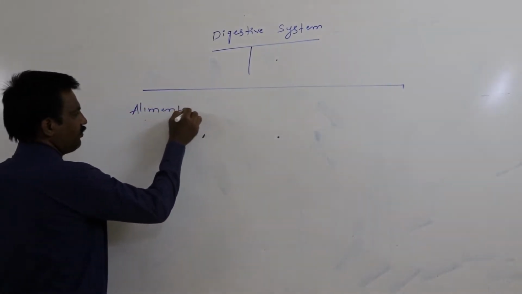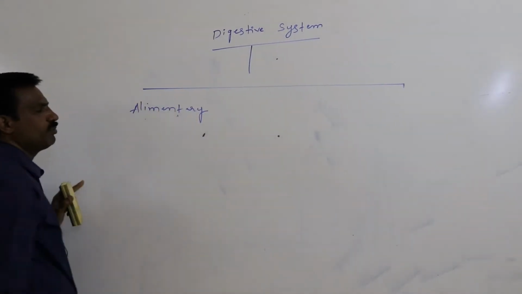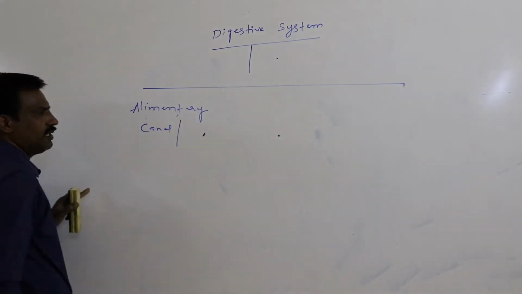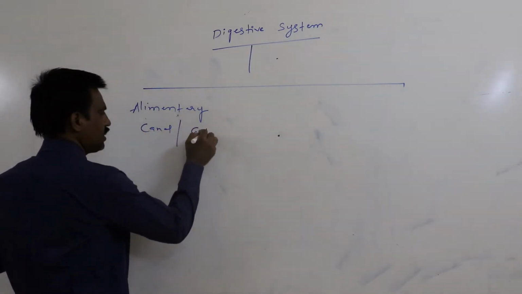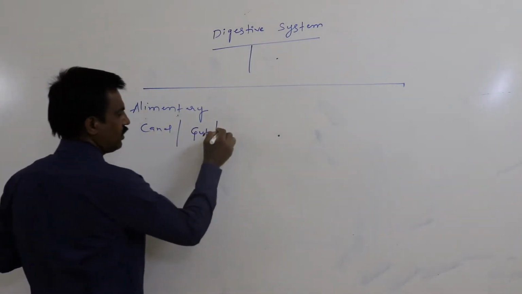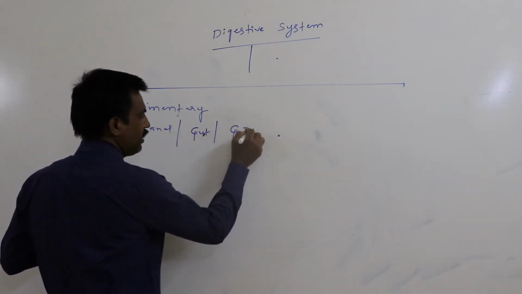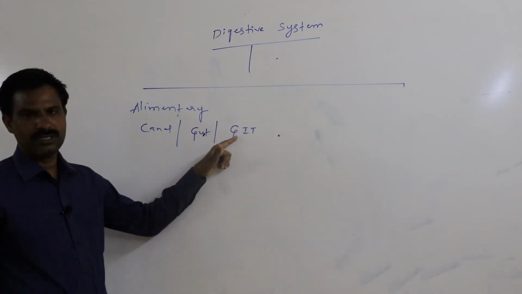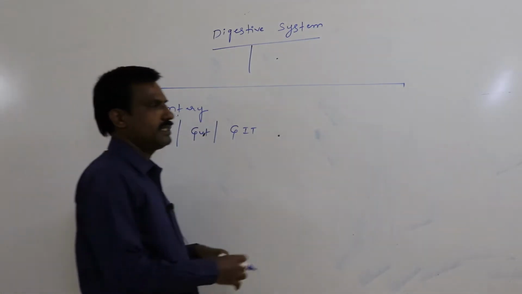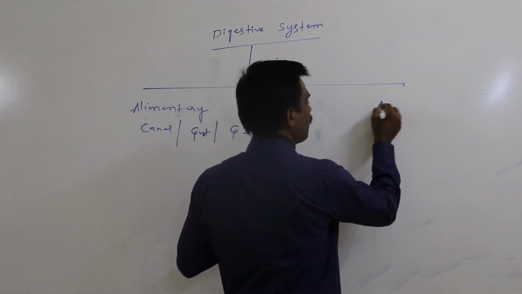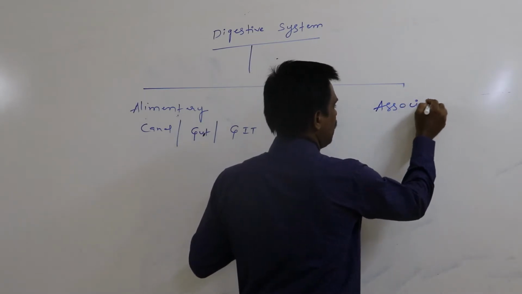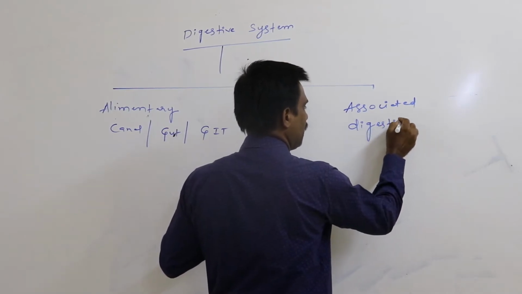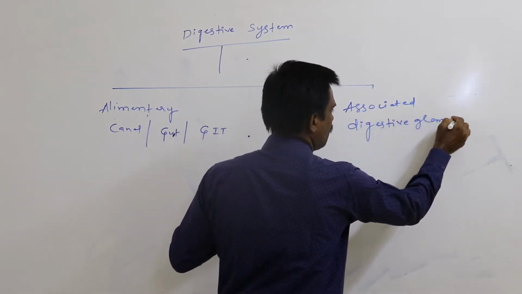First portion in human digestive system is alimentary canal or gut or gastrointestinal tract. Second part is associated digestive glands.